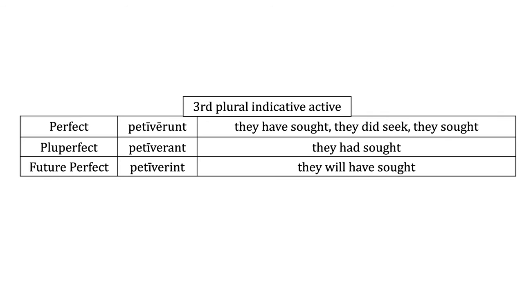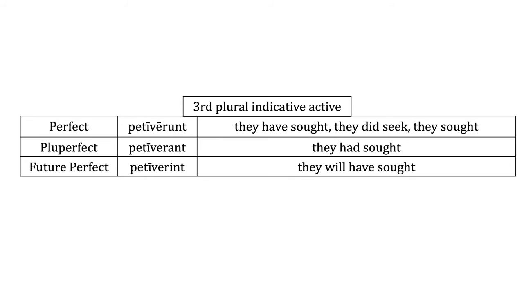Now we're going to go to the perfect system. Remember, we have the perfect, the pluperfect, and the future perfect. And for that one, if you go back to your section on the principal parts, you'll know we used the third principal part to find our stem. The third principal part was petivi. We dropped the I, and that leaves us with P-E-T-I-V. That's our stem throughout the perfect system. So we add that unique set of personal endings.